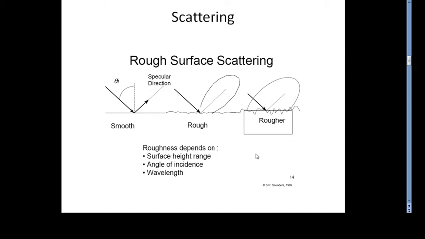So roughness depends upon the surface height range, angle of incidence and wavelength. This question will be asked in MCQ types, so it must be noted.